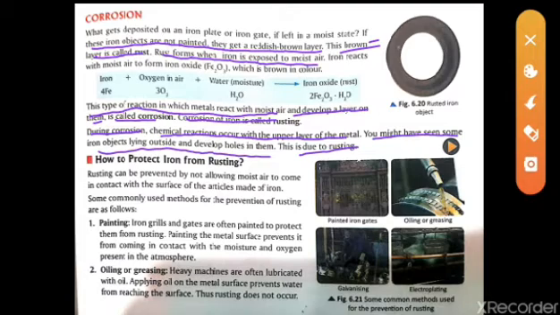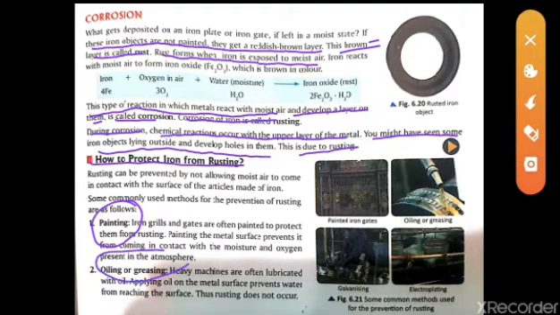So how to protect the iron from rusting? As we all know, two things can protect the iron from rusting. First is painting. If you paint it, the paint will not allow the iron to come in contact with the air and the water.